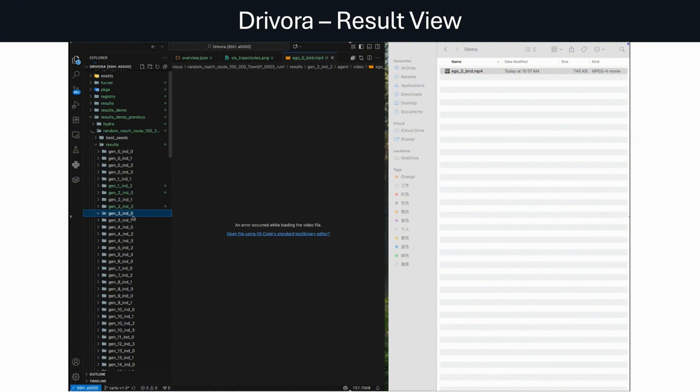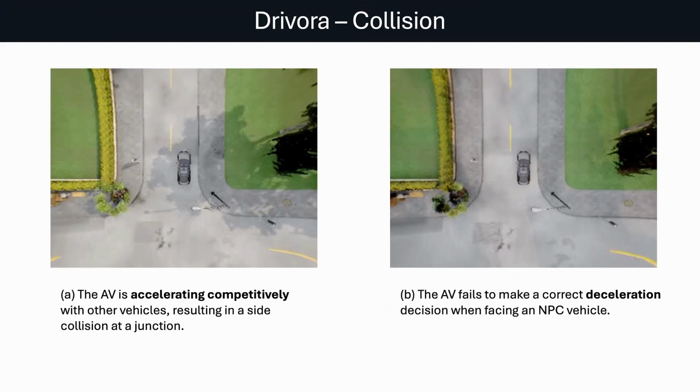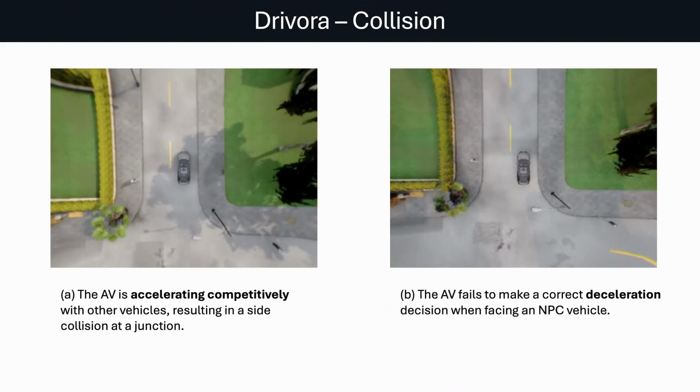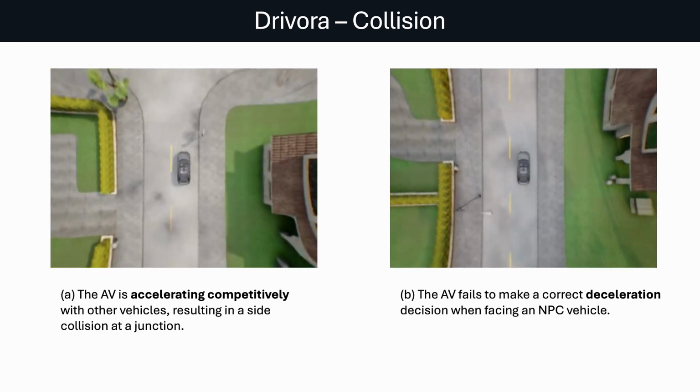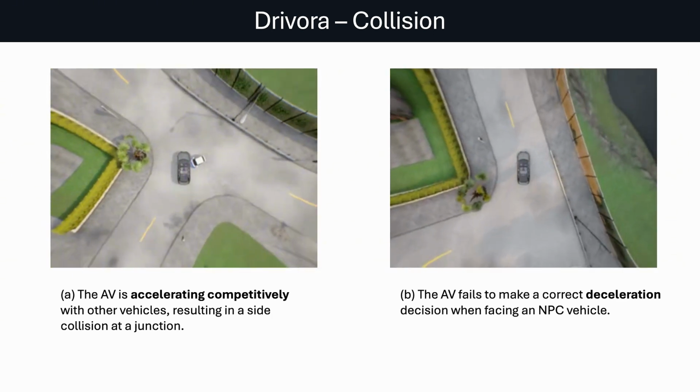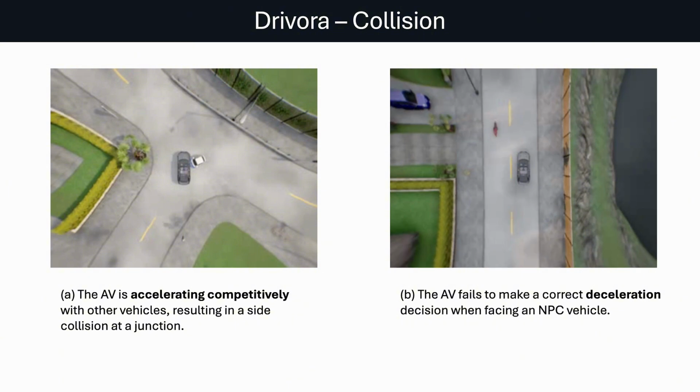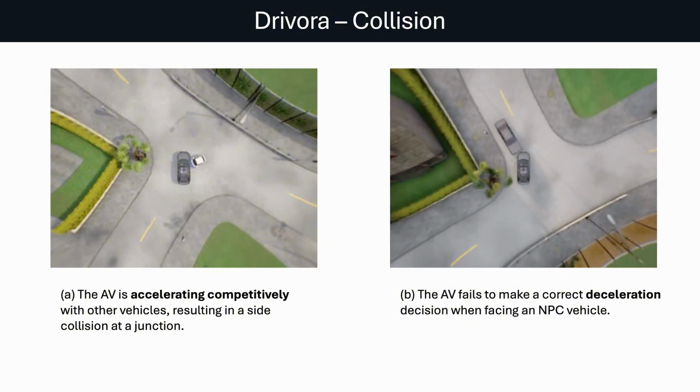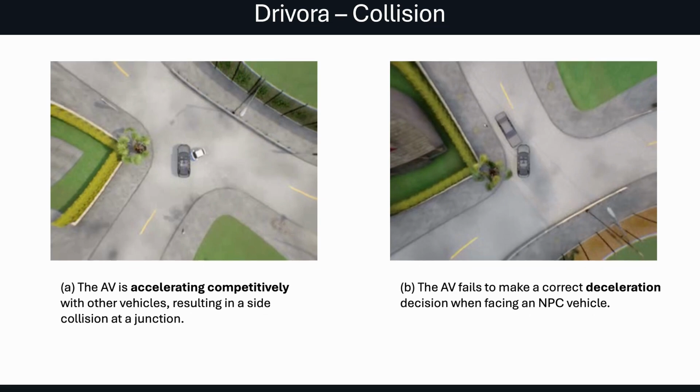We are showing some interesting cases discovered by using Drivora. These 2 videos illustrate collisions of the ADS under test. In the left video, the AV accelerates competitively against other vehicles, resulting in a side collision at a junction. In the right video, the AV fails to make the correct deceleration decision when encountering an NPC vehicle.